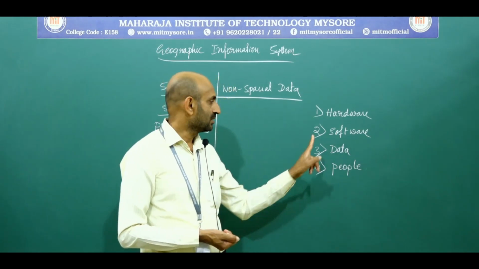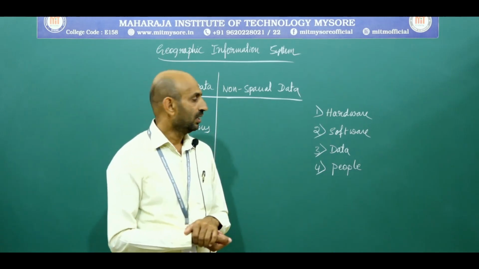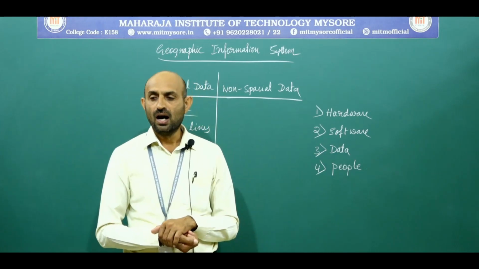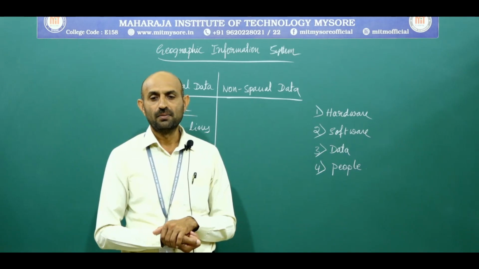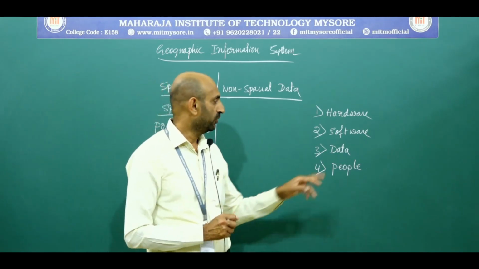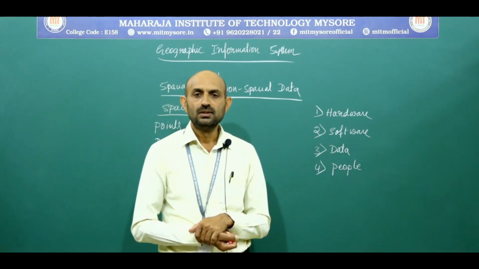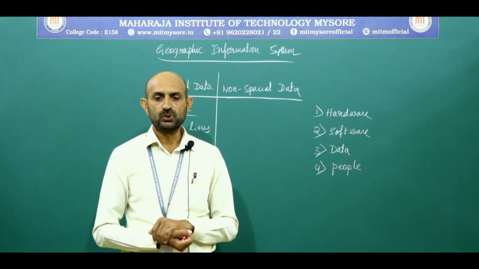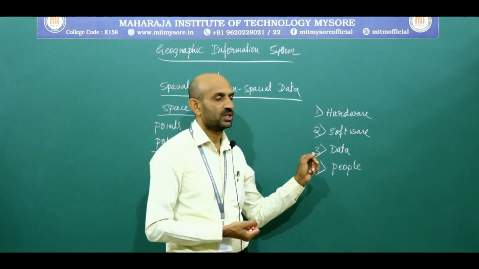The second one is the software component. It is a set of applications, including basic GIS software such as ArcInfo, ArcView, AutoCAD and MapInfo, under which various functions can be seen: data input, data storage, data output, data transformation, and interaction with the user.